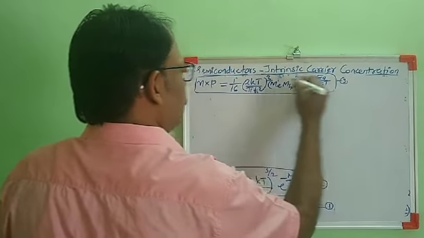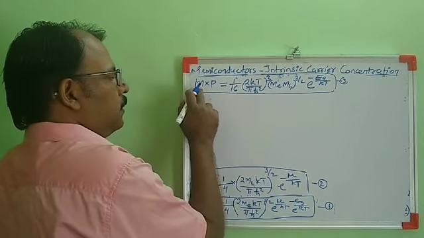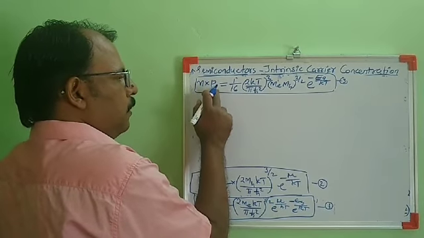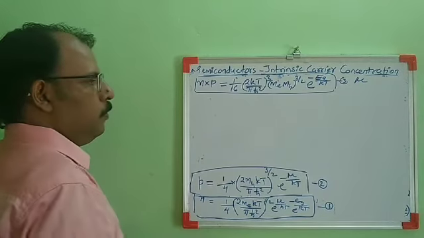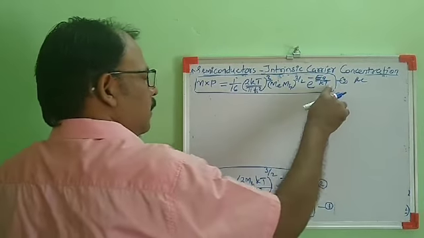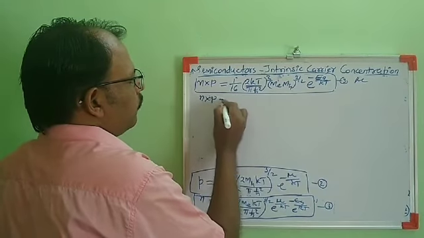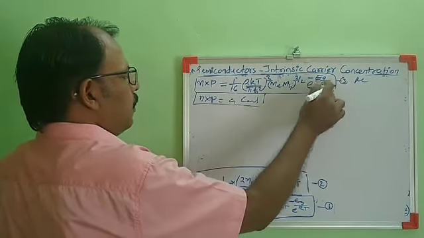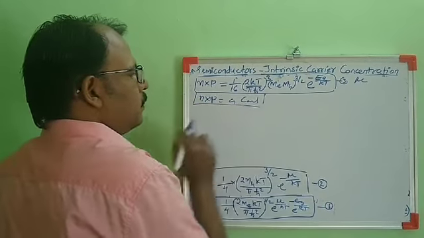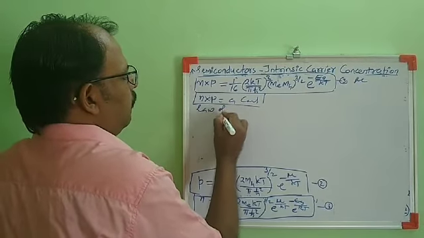Equation number 3. From this equation, it is clear that the product of number density of electrons to number density of holes is independent of the chemical potential mu. At a given temperature, for a given material, this n into p is equal to a constant. If I keep the temperature constant, then this product remains constant. So this is the law of mass action.